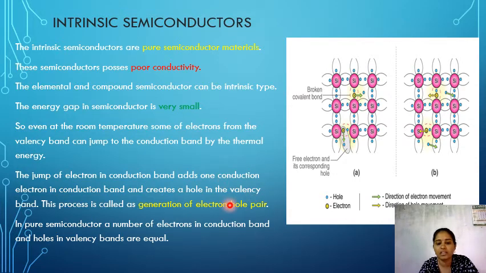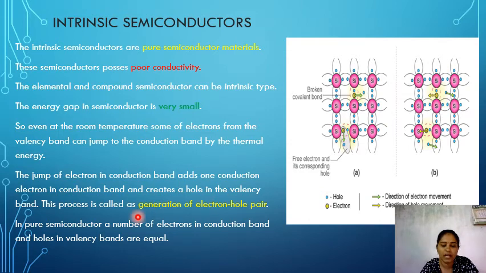So there is an additional electron in the conduction band and there is a lack of electron in the valency band. This lack of electron creates a hole. So here a hole is created and an extra electron is created in the conduction band. This process is called generation of electron hole pair.